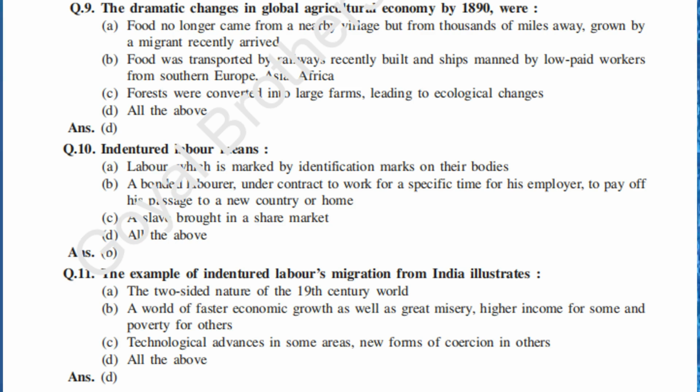Q.11. The example of indentured labor's migration from India illustrates A. The two-sided nature of the 19th century world. B. A world of faster economic growth as well as great misery, higher income for some and poverty for others. C. Technological advances in some areas, new forms of coercion in others. D. All the above. Ans. D.